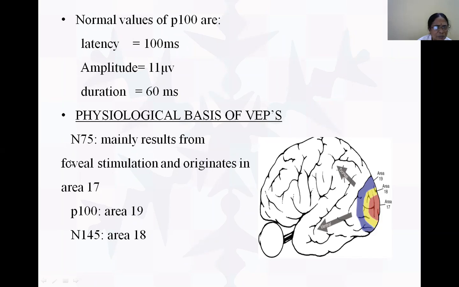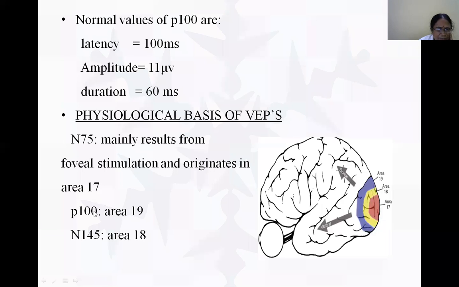N75 waves are seen mainly when the foveal region of the eye is stimulated, and its origin is the primary visual cortex, area number 17. Therefore, when the light stimulates the foveal area of the eyes, the response originates in area 17, the primary visual cortex.